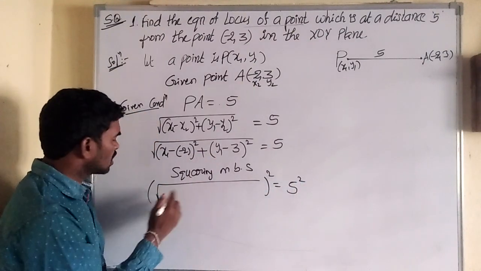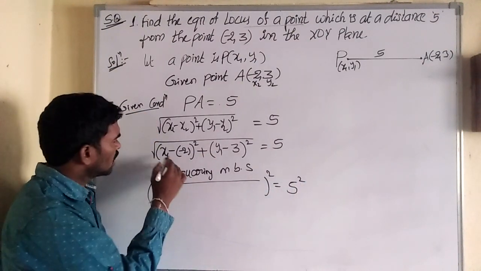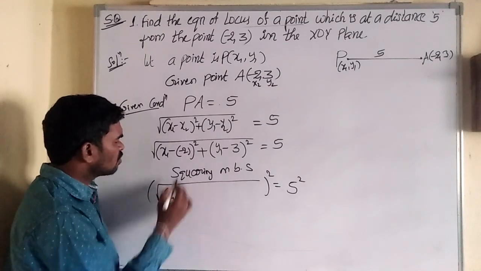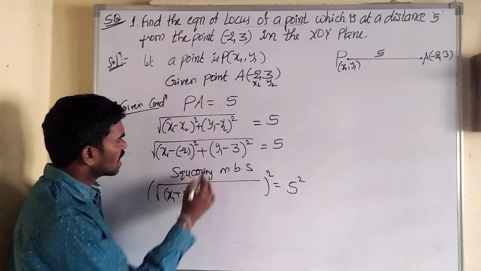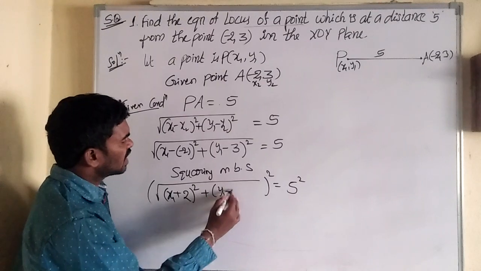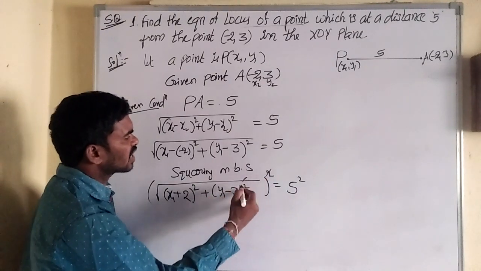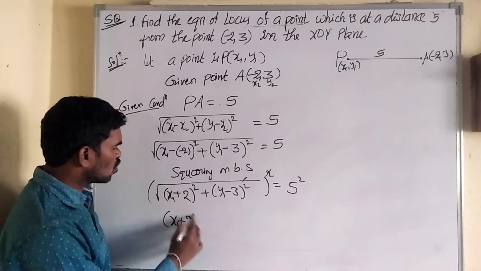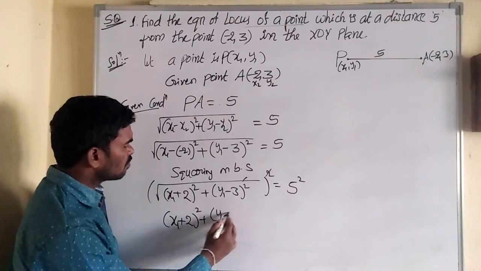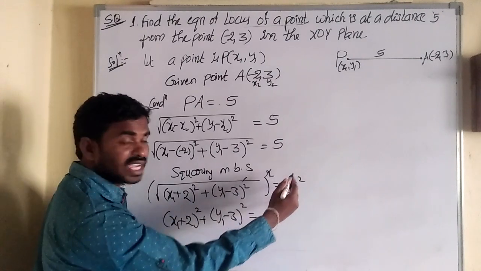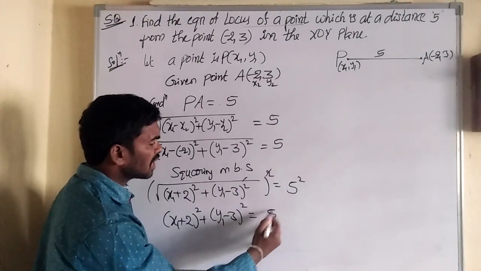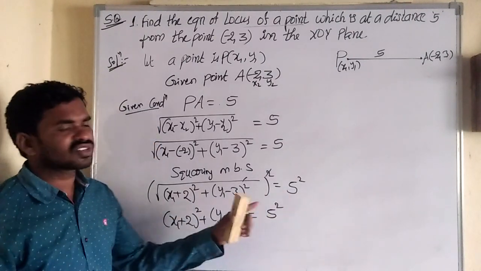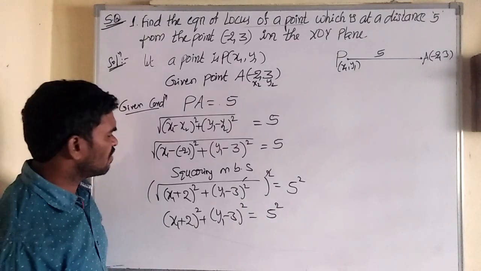For the remaining terms we have to simplify: x1 minus into minus, plus 2 whole square, plus y1 minus 3 whole square. The square root cancels. So we have x1 plus 2 whole square plus y1 minus 3 whole square equal to 5 square. In the next step I will simplify. 5 square is nothing but 5 into 5, 25.